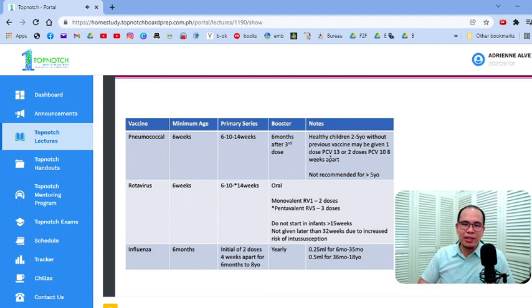So kunwari, nakalimutan sa health center, hindi lahat ng health center may pneumococcal vaccine. Tapos meron kang 3-year-old na never pa naka-receive ng pneumonia vaccine. Isang PCV13, okay na raw yun. Okay? Booster is 6 months after the third dose. Okay? So 6, 10, 14, then 6 months after the third dose.